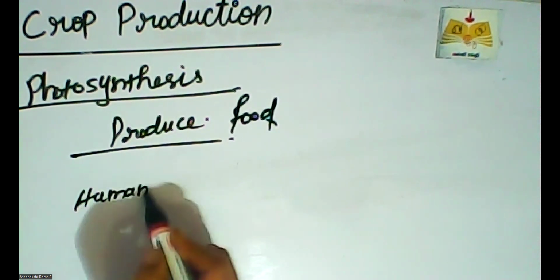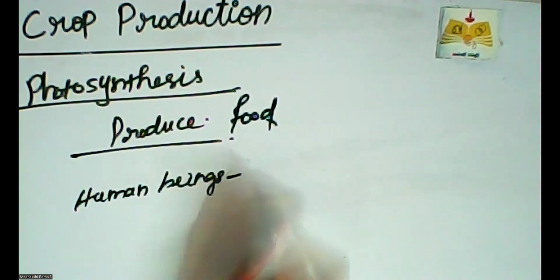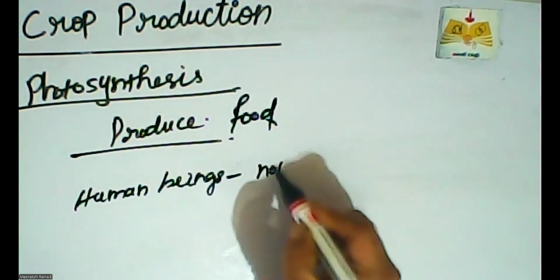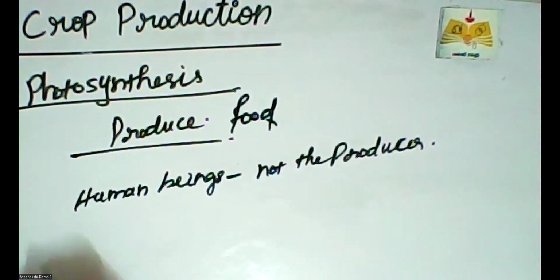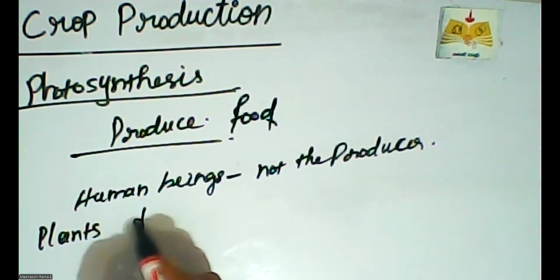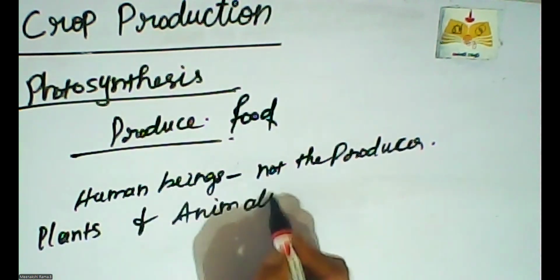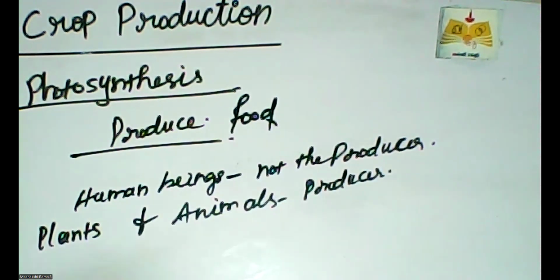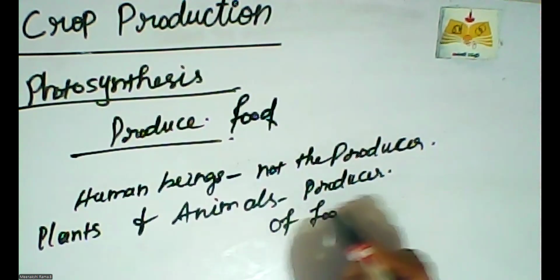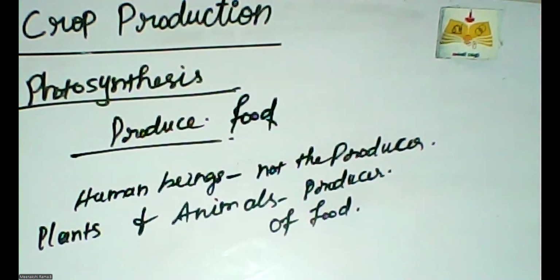Human beings are not the producers of food. We are not the producers. Then who is the producer? Plants and animals are the producers of food. So in that manner, animals and humans cannot make their own food, so humans and animals depend directly or indirectly on plants.